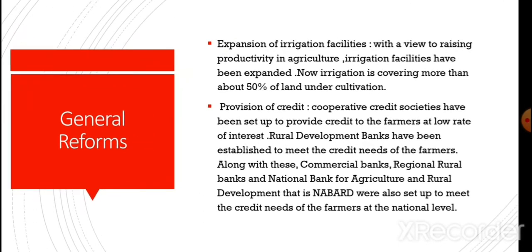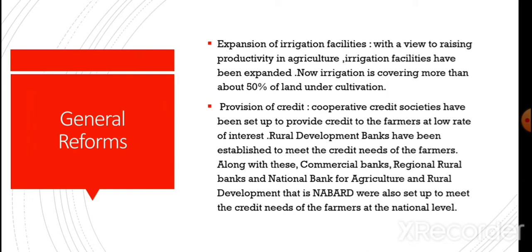Next, this is about the general reforms. In general reforms, the very first is expansion of irrigation facilities. With a view to raising productivity in agriculture, irrigation facilities have been expanded. Now, irrigation is covering about 50% of land under cultivation.